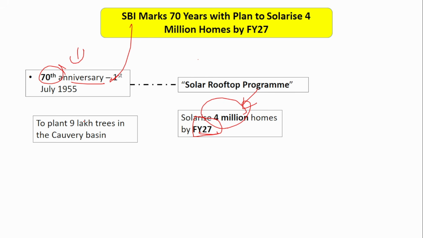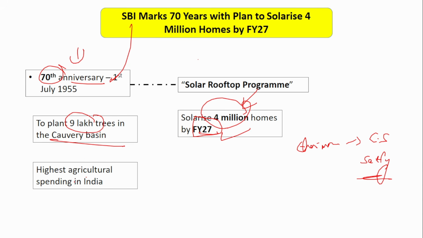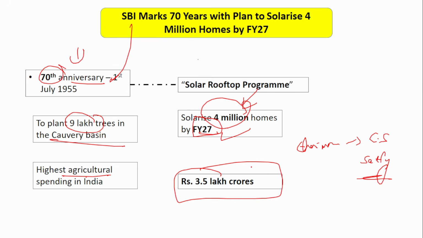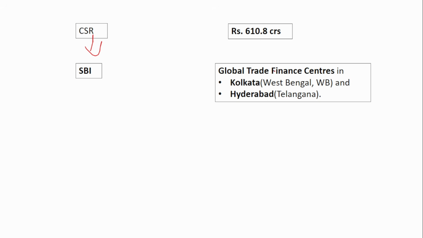Apart from that, it has also decided to plant 9 lakh trees in the Kaveri basin. So, solarize 4 million homes by financial year 27 and also plant 9 lakh trees in the Kaveri basin. Also, State Bank of India has done the highest agriculture spending in India, amounting to rupees 3.5 lakh crore for financial year 25. The corporate social responsibility amount that each profitable company should spend, that State Bank of India has spent, is around 610 crores.